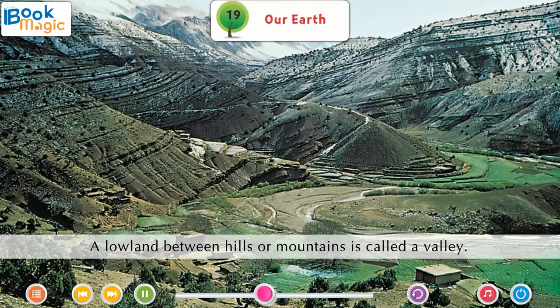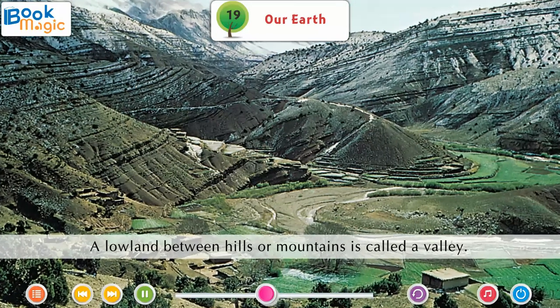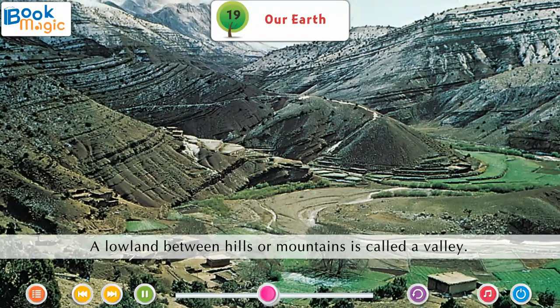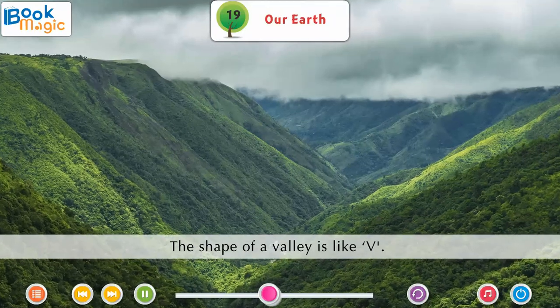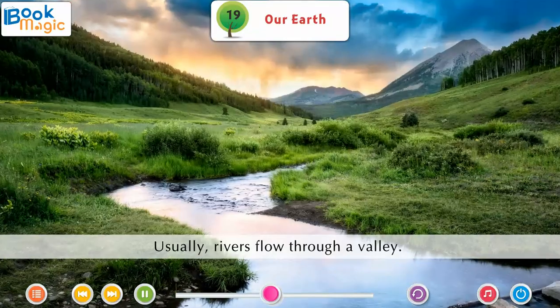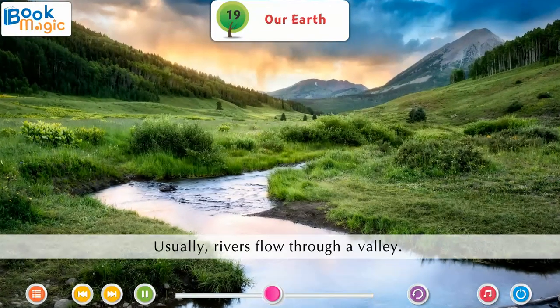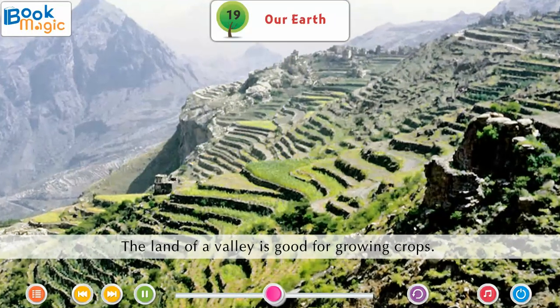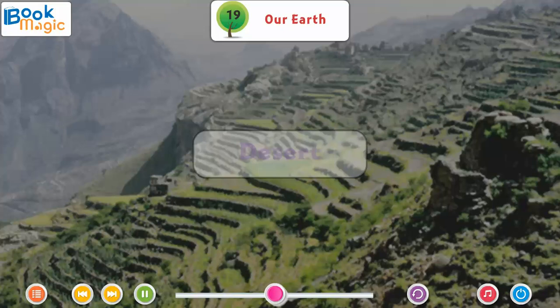Valley. A lowland between hills or mountains is called a valley. The shape of a valley is like V. Usually, rivers flow through a valley. The land of a valley is good for growing crops.